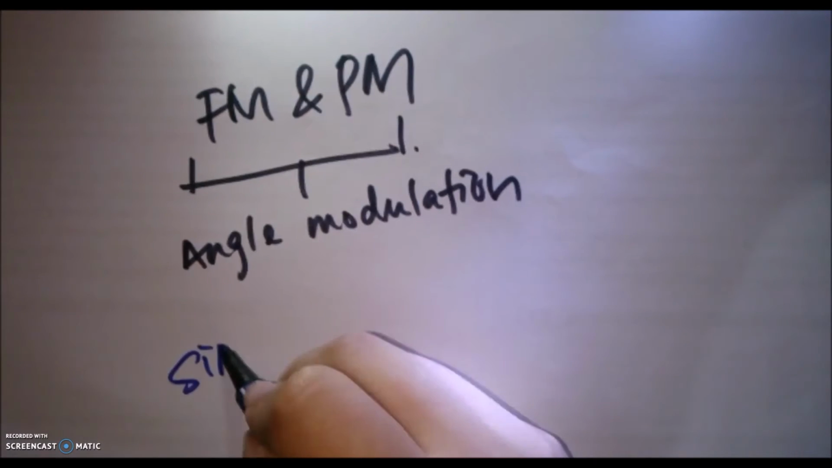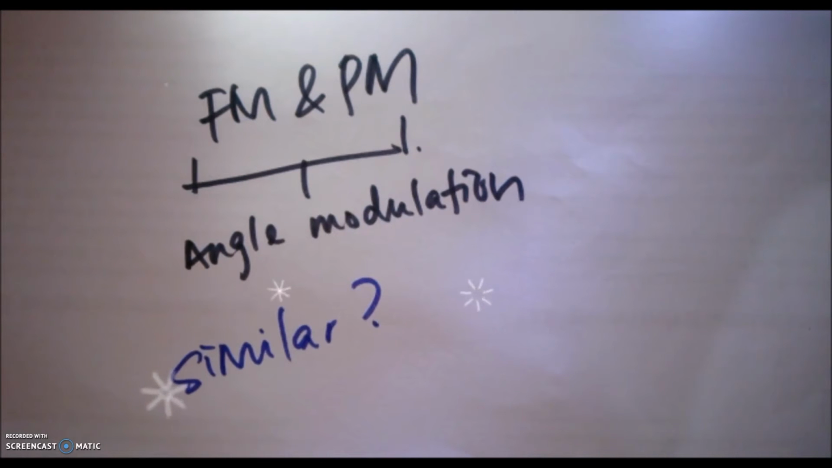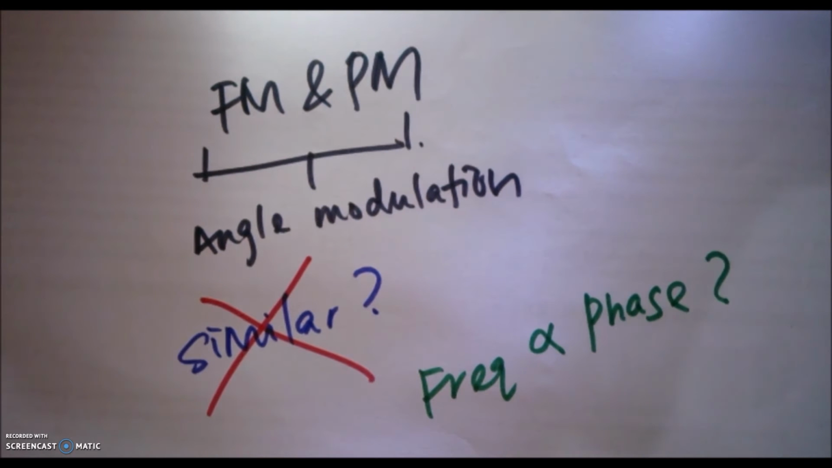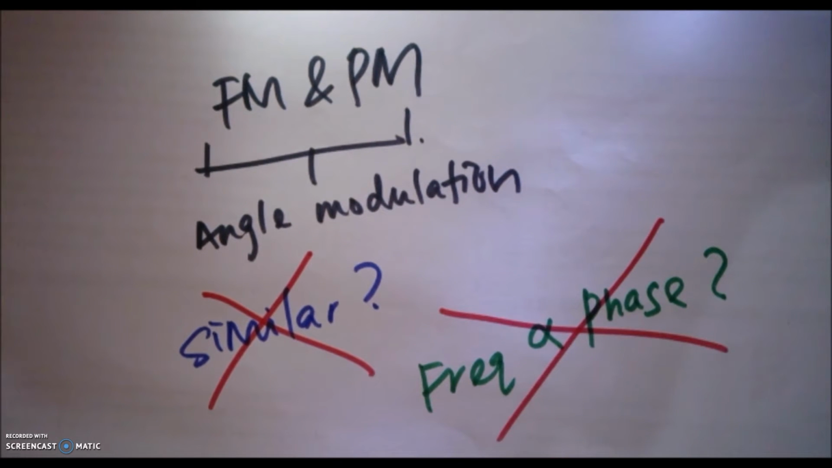FM and PM may seem to be similar, however, they are not exactly equivalent. This is because the relationship between frequency and phase variation is not linear. That is, frequency and phase do not vary in direct proportion.